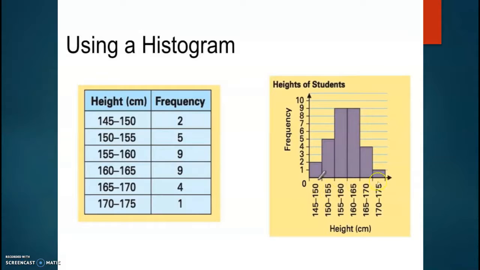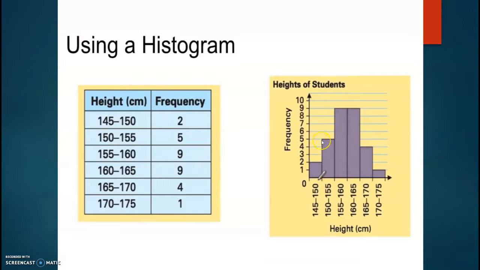So children, you should mark class intervals along this x-axis, like 145 to 150, 150 to 155, like this. Then children, what is the frequency of our first class 145 to 150? So you have to draw a rectangular bar like this along the frequency of 2.